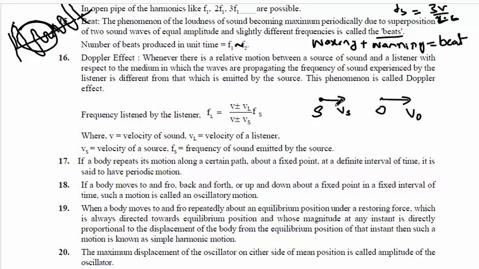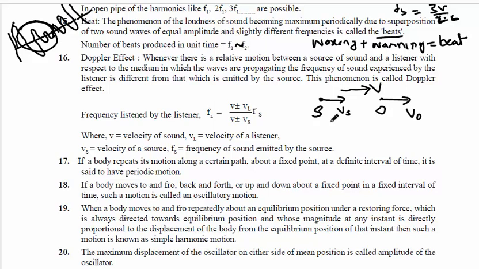Source is moving like this, observer is moving like this, and the velocity of sound is taken from source to observer. The arrow mark of V is from S to O, because sound emitted from the source is received by the observer. It is denoted by V. Vs stands for velocity of source, Vo stands for velocity of observer.